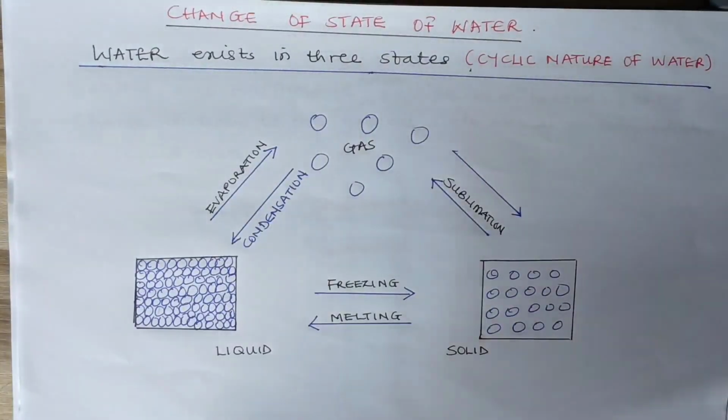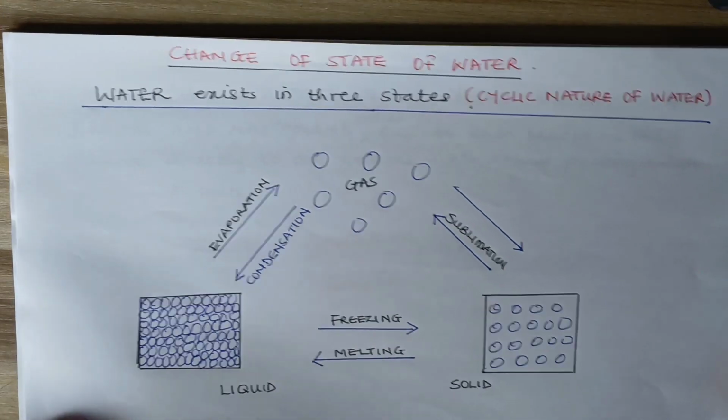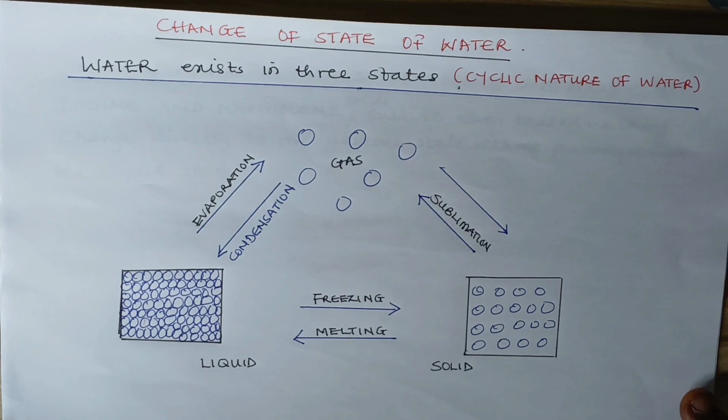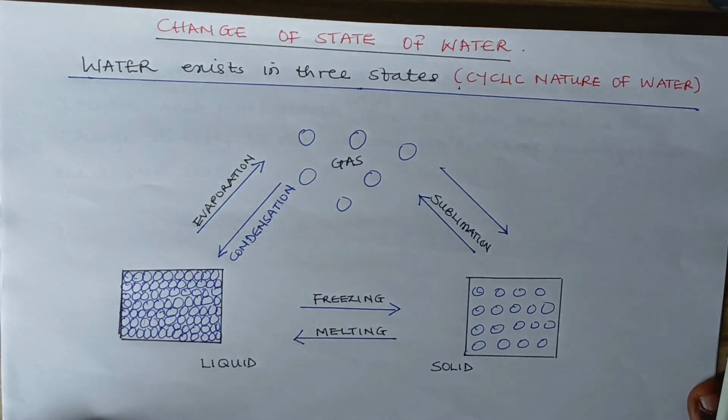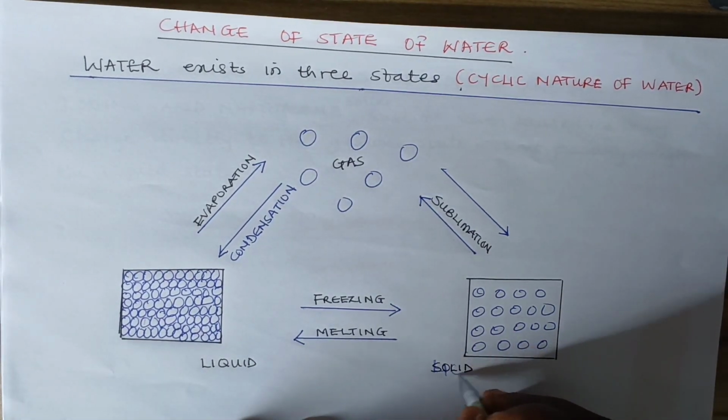Now, that leads us to the explanation of the changes of state of water. We're going to be considering water, iodine, naphthalene, and also sulfur to explain the change of state. Don't forget I said that change of state is brought by changes in temperature. Now, the first aspect here is the cyclic nature of water. Water exists in three states. Water can be in form of solid, it can be in form of liquid, and it can be in form of gases.